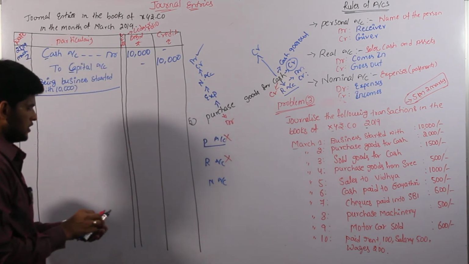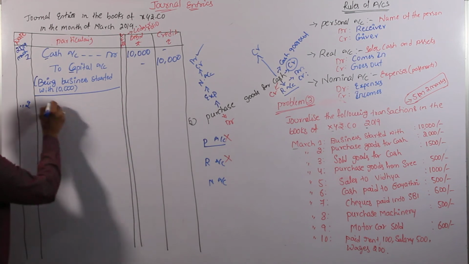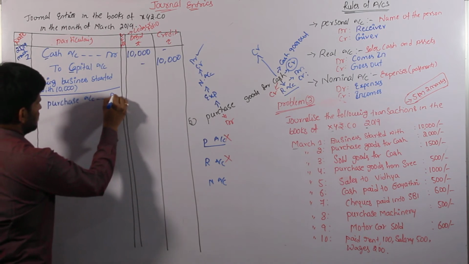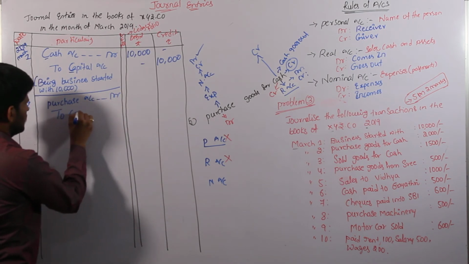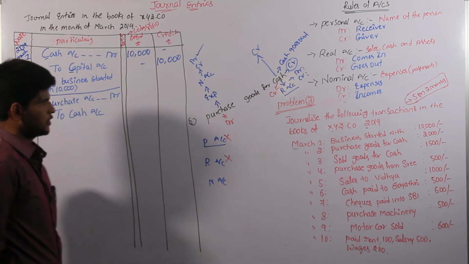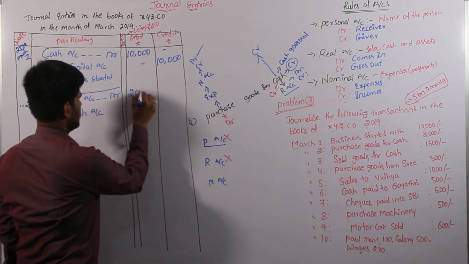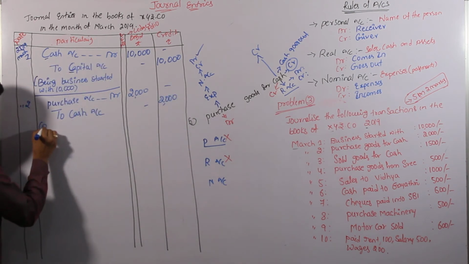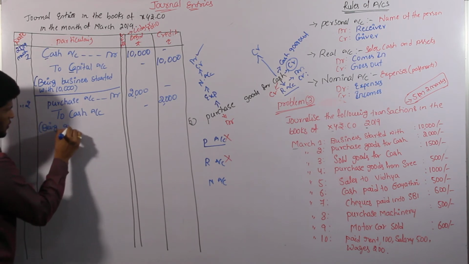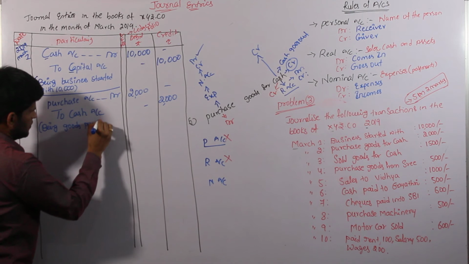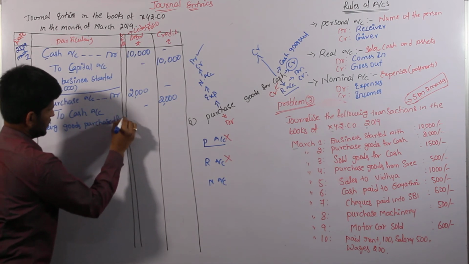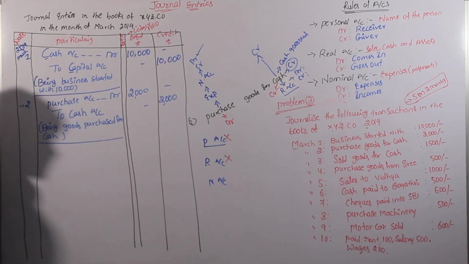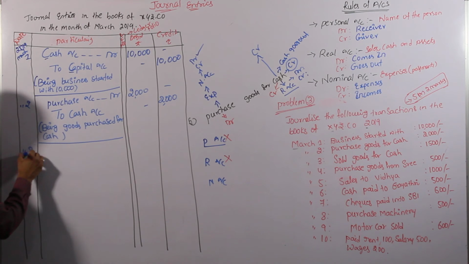Now we can convert the transaction into an entry: purchase account debit to cash account, worth of transaction 2000. Then write the narration: being goods purchased for cash. After the narration, we can underline the transaction and come to the third transaction.